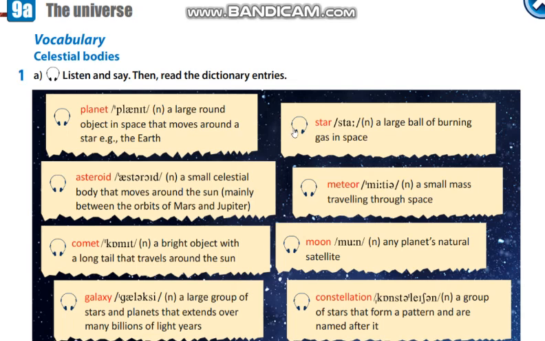Star. Star is a large ball of burning gas in space. Meteor. Meteor is a small mass traveling through space. Moon. Moon, any planet's natural satellite. You know what it is, moon, yes? Constellation. Constellation, a group of stars that form a pattern and are named after it. Also, you can watch constellations in the sky at night.